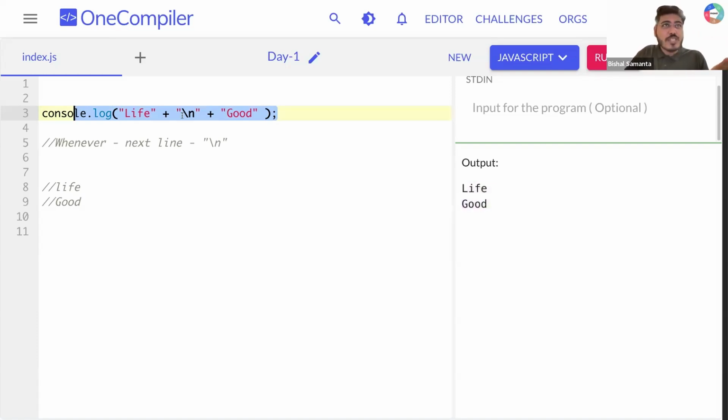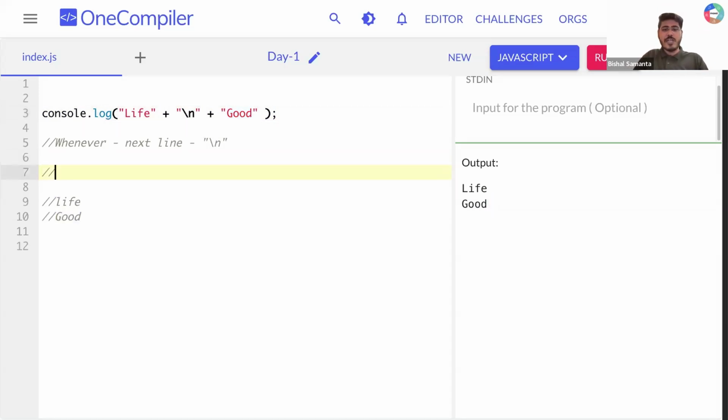Why? Because first I ask it to print life, so it is helping me to print life here. Then I used backslash n, which is nothing but moving to the next line. This backslash n will help me bring my cursor here at this point. After that I'm printing good, so I'm getting good here. Sorted. Cool.